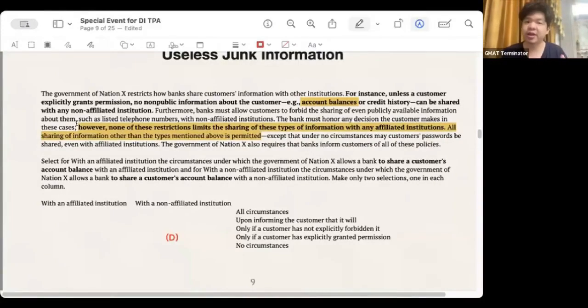If I am shared with an affiliated organization today, I will see the following part and say, okay, it seems that the clause says that although there are restrictions in the previous part, these restrictions do not apply. They are just standard non-affiliated organizations. If it is an affiliated organization, it doesn't matter. If that's the case, then it's okay. So you can share in all situations, right?